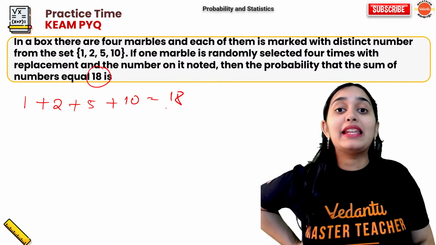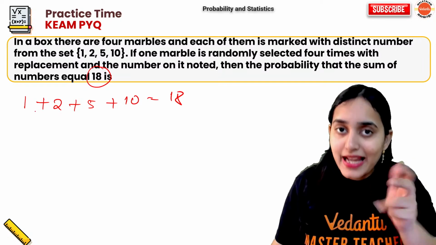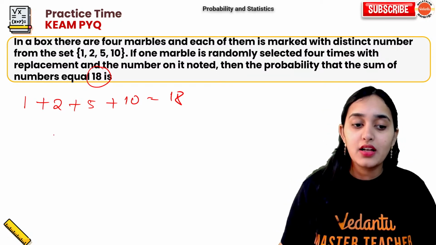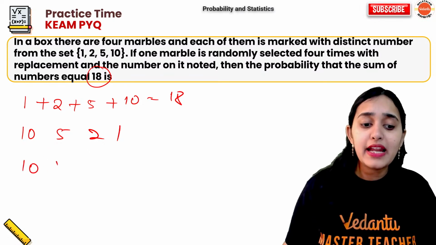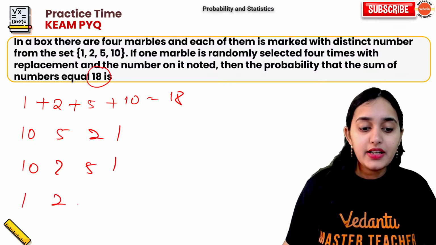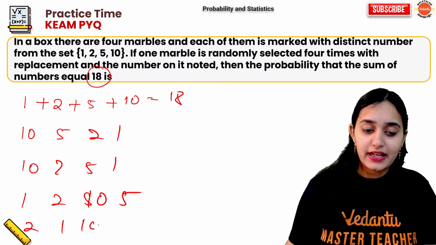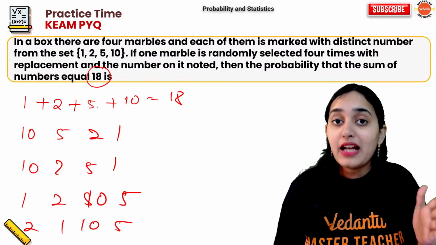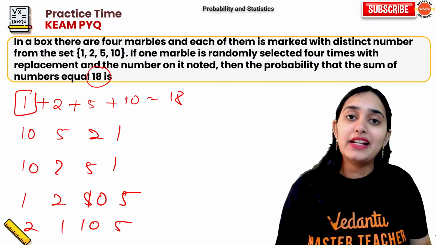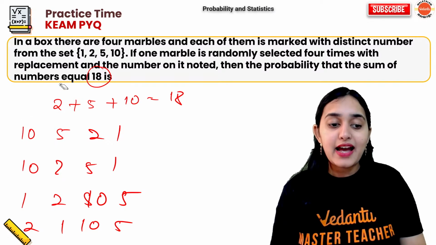But then there are many chances. Chances in the sense, it is not necessary that you will get 1, 2, 5, 10 in that order. You can get 10, 5, 2, 1, or 10, 2, 5, 1, or 1, 5, 10, 2, or 2, 1, 10, 5. There are so many possibilities. It's not compulsory that on the first draw 1 will come, or 10 will come, or 2 will come, or 5 will come.